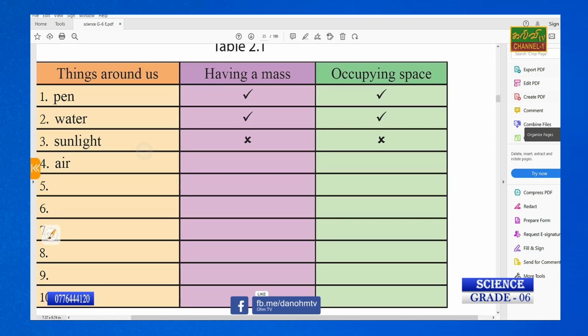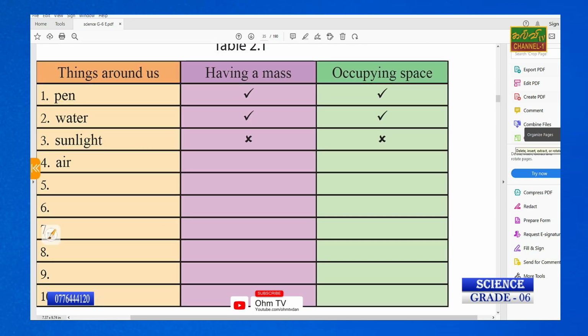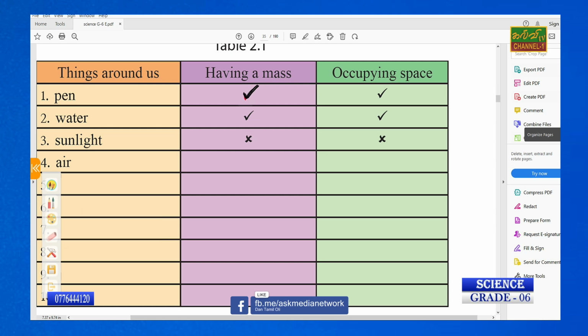They have mentioned it here. Pen having a mass. Here they put the mark. Pen having the mass and occupying space. Yes, that thing is solid. The pen is a solid. Solid items occupy space, so that is also correct. So water, that is liquid. So liquid also has mass.